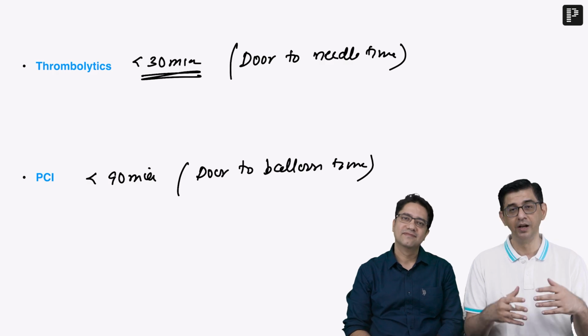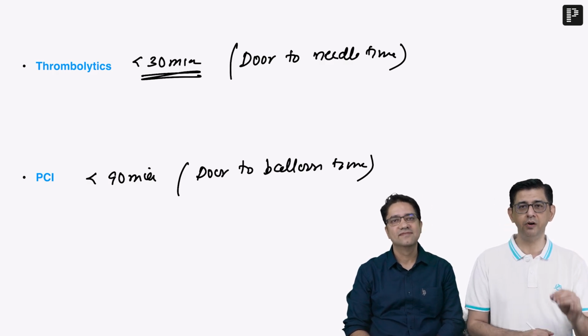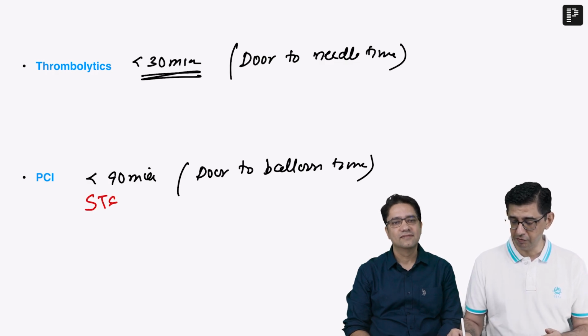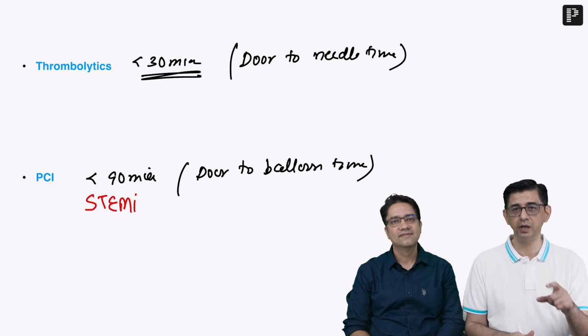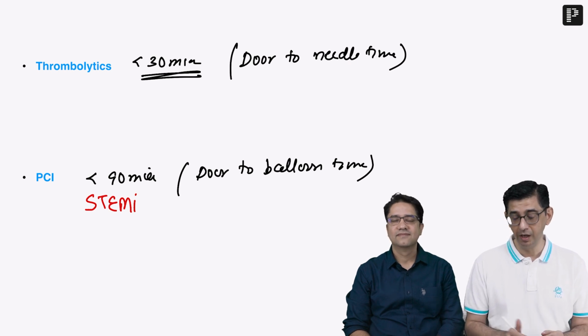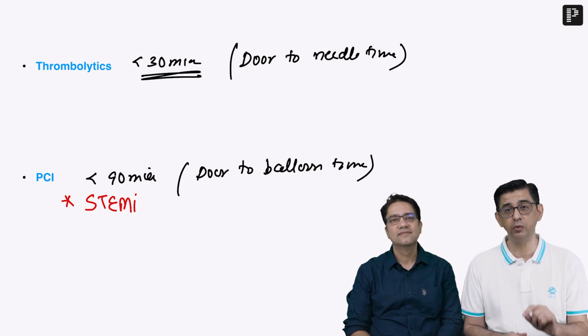It's crazy traffic. But from an American perspective, because we are following the AHA guidelines, he will say first medical contact to device time, and the answer would be 90 minutes. This would be valid for a STEMI. But if he talks about non-ST elevation MI, then in non-ST elevation MI in high-risk cases, the PCI should be done within 120 minutes. Do remember this fact. For STEMI, this would be 90 minutes. For non-ST elevation MI is 120 minutes.